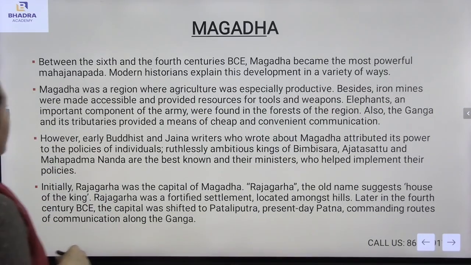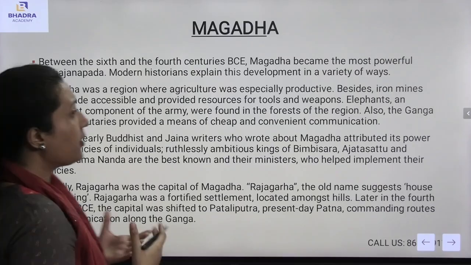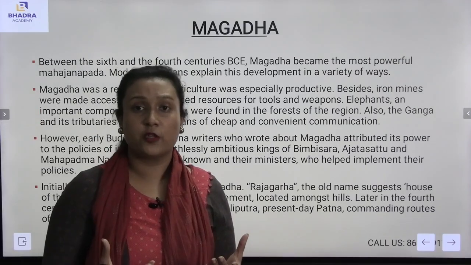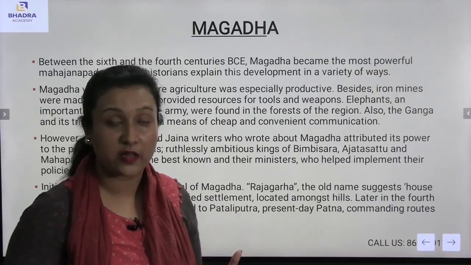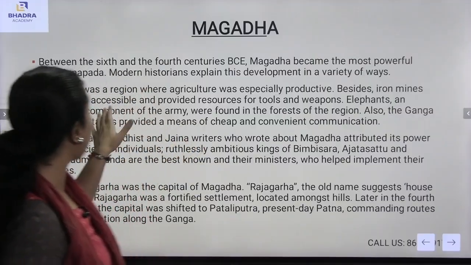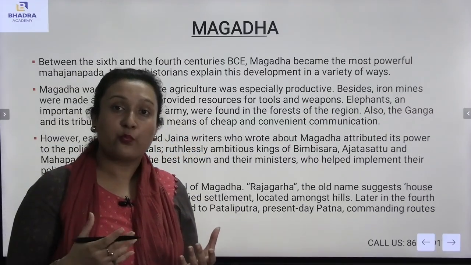Magadha was a region where agriculture was productive. Besides, iron mines were accessible and provided resources for tools and weapons, and elephants were an important component of the army. During that time, agriculture was very prevalent in parts of Magadha itself. Also, iron mines were there, and they were accessible.